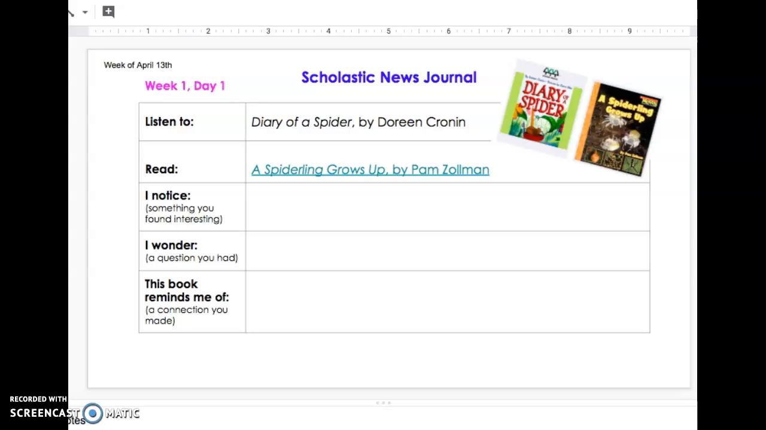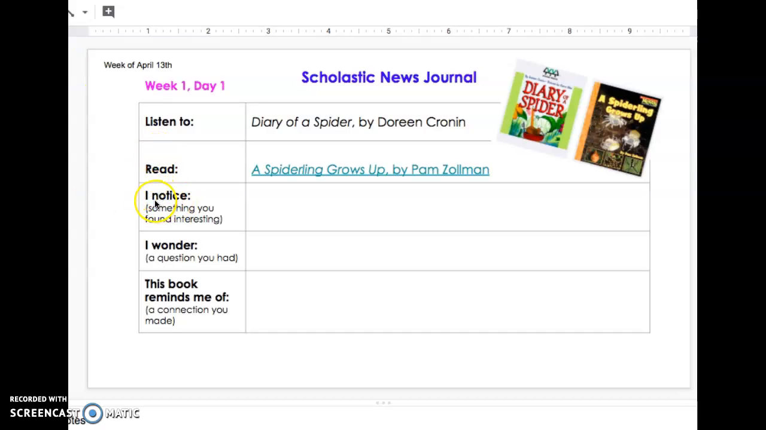Our writing is going to be directly linked to our reading that we're doing in Scholastic. If you need to reread the books before you do the writing, that is totally fine. Good readers and writers do that. You can just go into the reading assignment on Google Classroom and click on the link again.